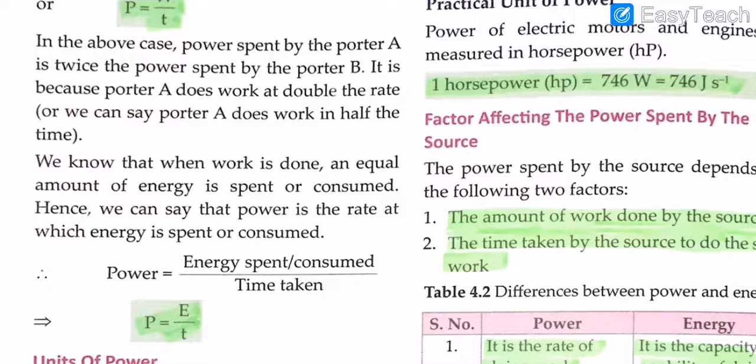Hence, we can say that power is the rate at which energy is spent or consumed. Again, energy and power are related, just and solely because work and power are related. So work equals energy spent or consumed. So we can also say power equals E by T.